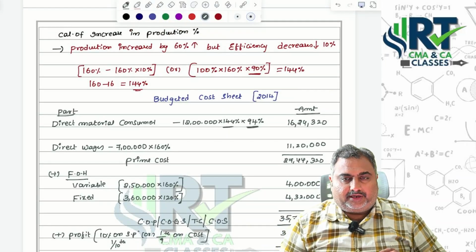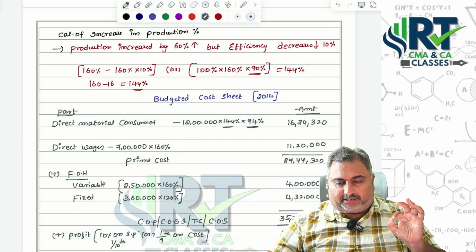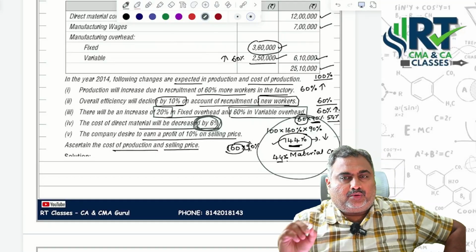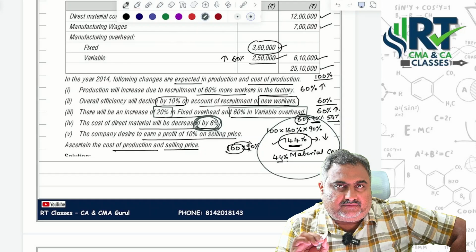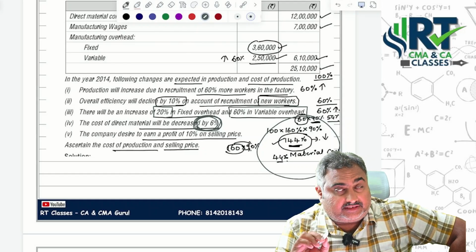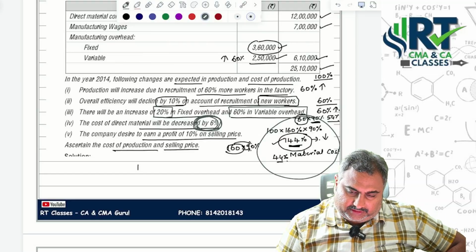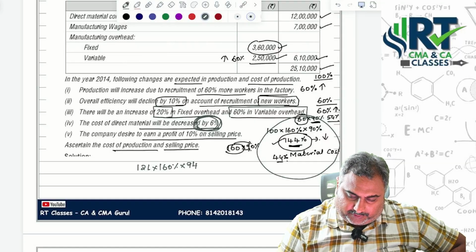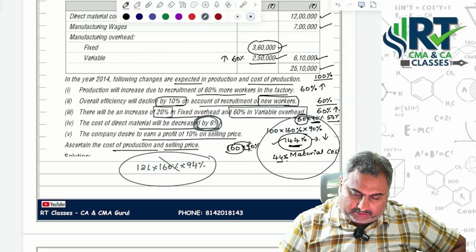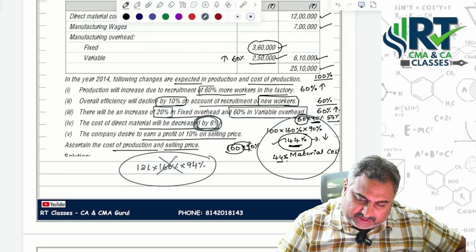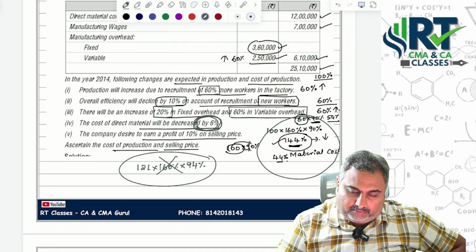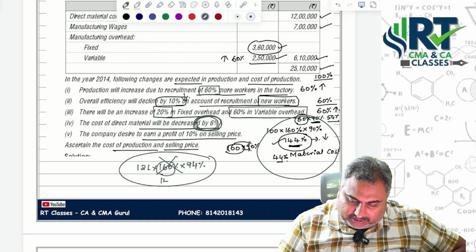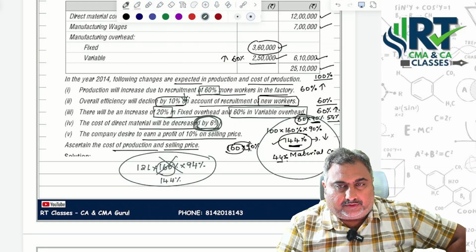Yes, this is the way we are supposed to solve. The major important thing here is this part. Only because of seeing 60%, people will multiply with 60%, there is a chance. So what a student will do means 12 lakhs into 160% into 94% they will take. It's wrong, because this is 60% workers you required more, but because of showing less efficiency our production has been affected. Instead of this we are supposed to take 144%.